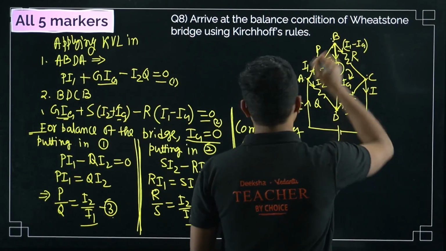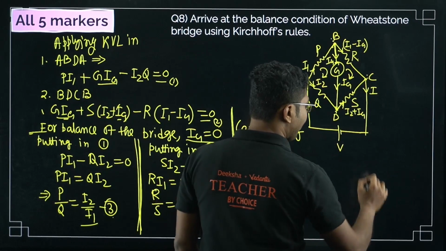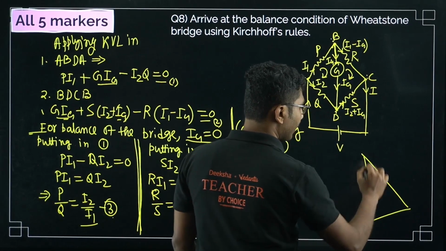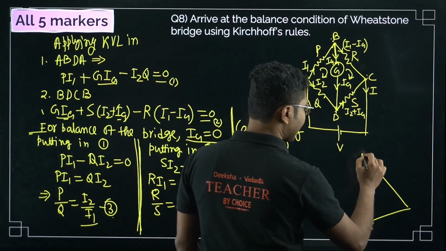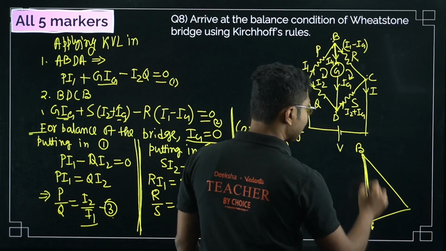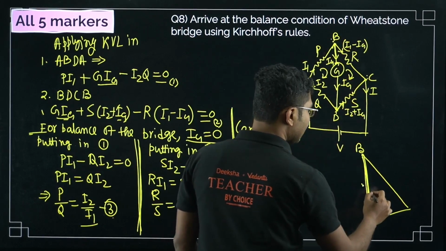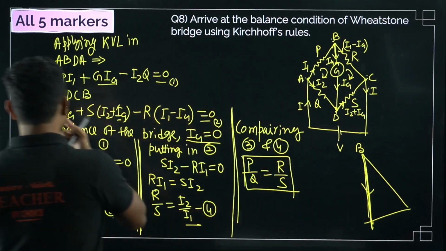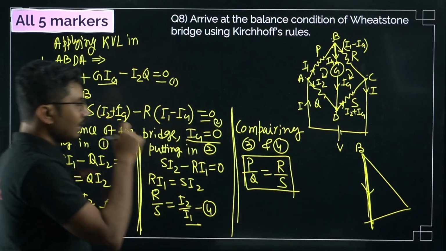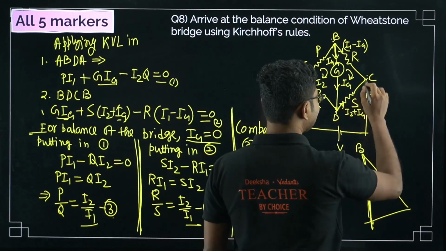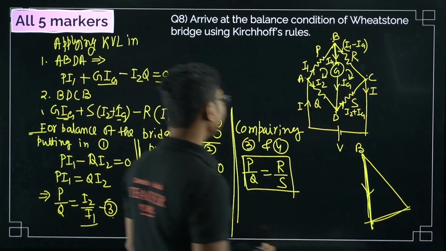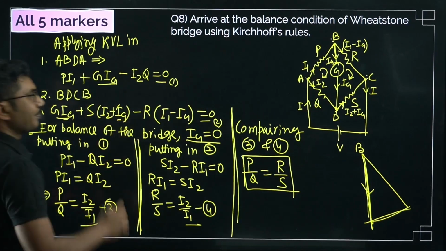BD, CB. Okay. So now we are applying the same thing on the other half. First we started from B point, so we are going in this direction. Current is also in this direction. So definitely it will be Ig into G, plus this is S into I2 plus Ig.